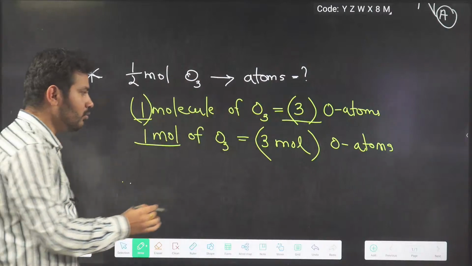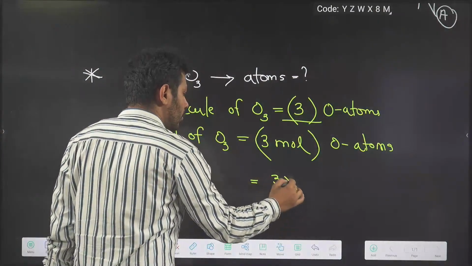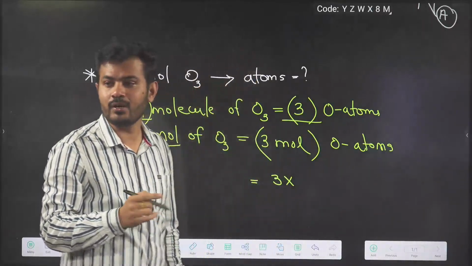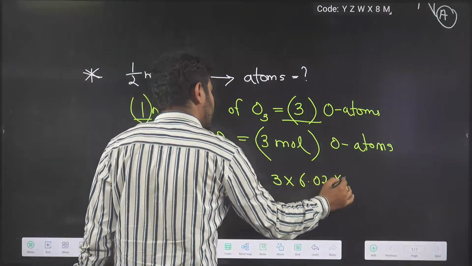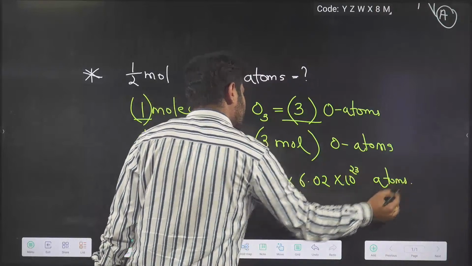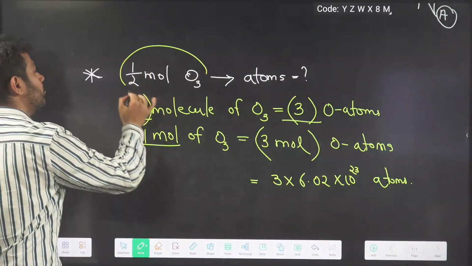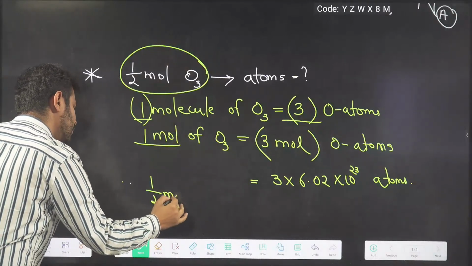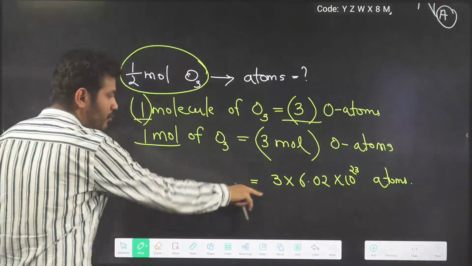Now 3 mole of oxygen atoms is equal to 3 into the particles in 1 mole. 1 mole contains Avogadro number of particles, which is 6.02 into 10 to the power of 23. But we do not have 1 mole. Your question is all about half mole of O3, so it is exactly half of this.